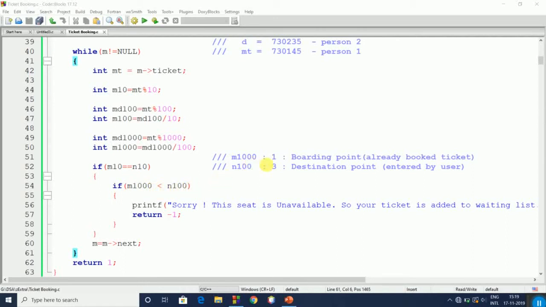In this case, M1000 is 1. M1000 means the boarding point of the ticket which is already booked. N100 is the destination point of the ticket entered by the user. Here M1000 is 1, N100 is 3. So it will go inside, print the message that this seat is unavailable, and return -1. And if for the entire while loop the condition is not true, then it will return 1.